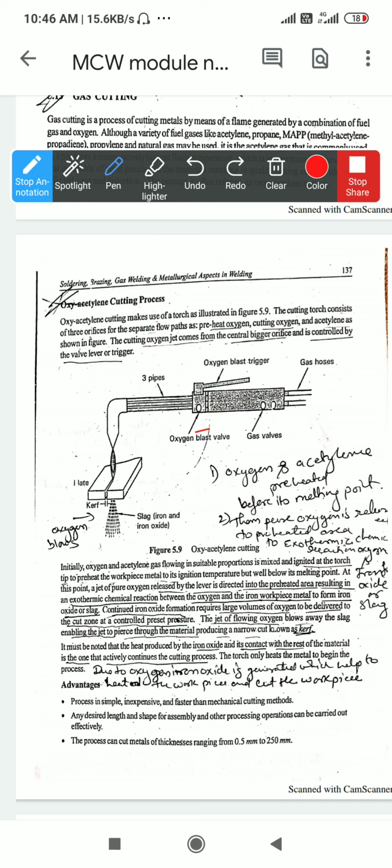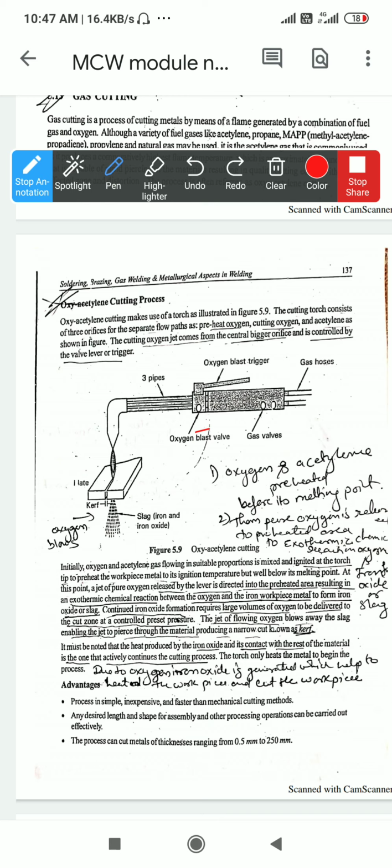When you proceed to the oxidization flame and increase the oxygen supply, more heat is generated and the temperature increases up to 3500 degrees Celsius, which makes the metal melt. Due to the melting, the metal starts to cut there.